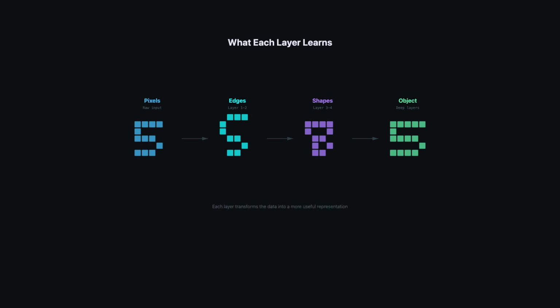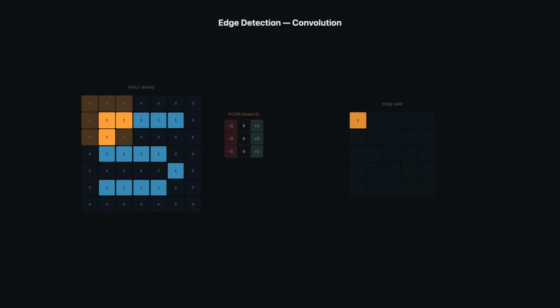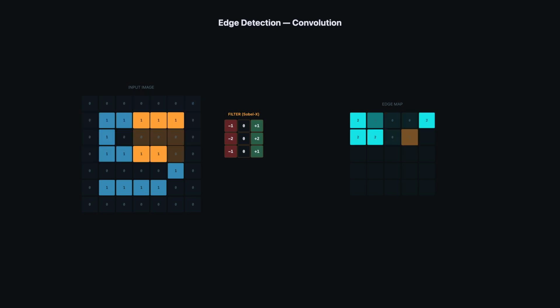But how does a layer actually find an edge? With a filter, a tiny 3 by 3 window that slides across the image, multiplying and summing at every position. Where the image changes sharply, the filter lights up. This is convolution. This is how a machine learns to see.